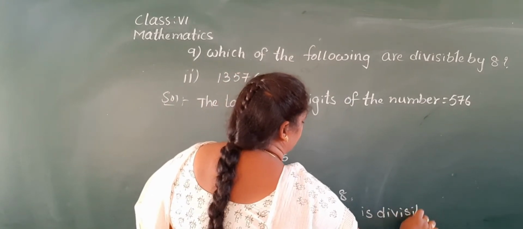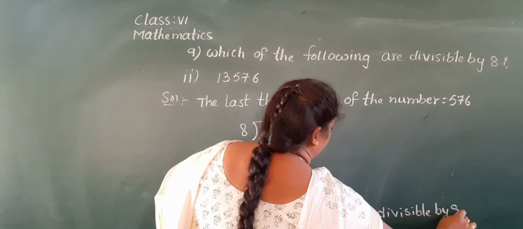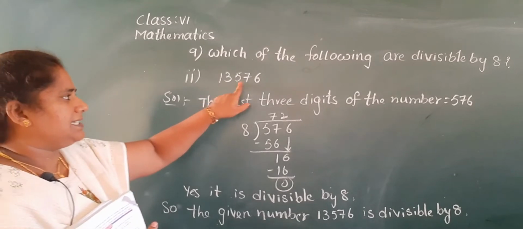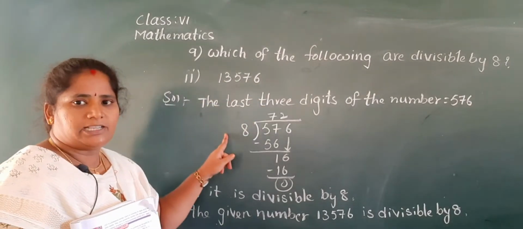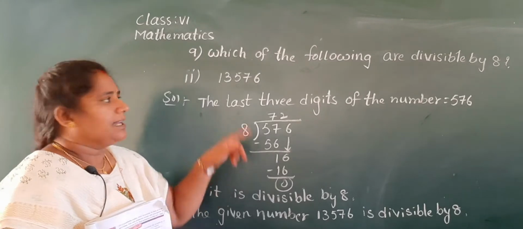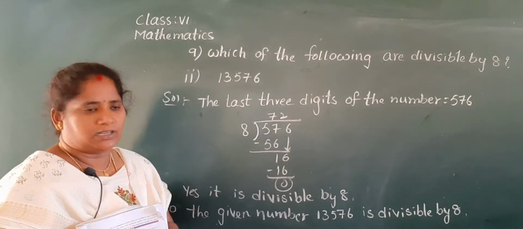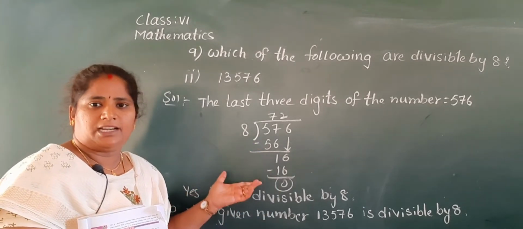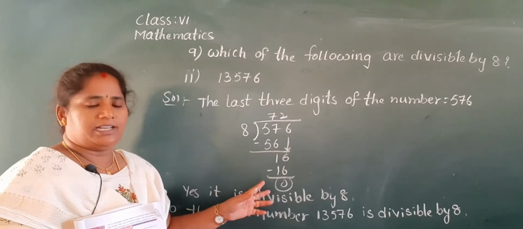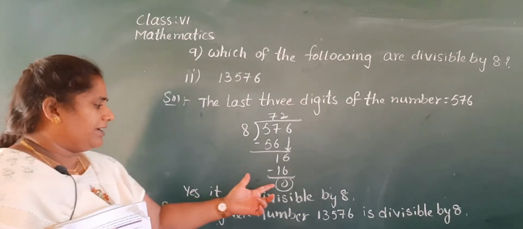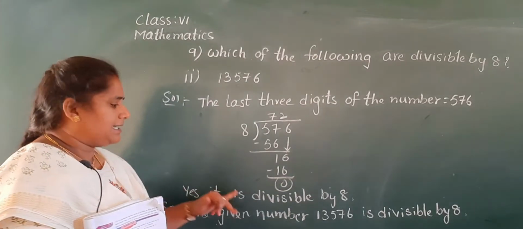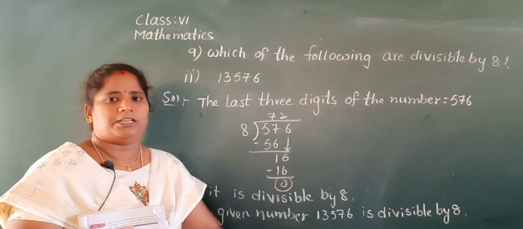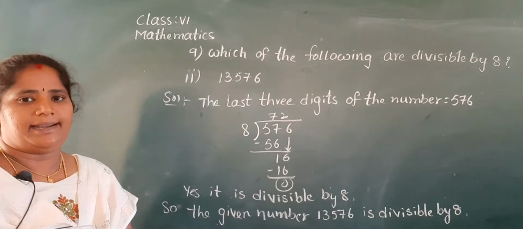Very, very easy. Like this only we check divisibility by 8. So how do you check? First you write the last 3 digits of the given number. If the last 3 digits of the given number are divisible by 8, then the given number is divisible by 8. How do you know? If the remainder is equal to 0, then it is divisible by 8. If the remainder is not equal to 0, then it is not divisible by 8. But here we get the remainder 0, so it is divisible by 8. So the given number 13,576 is divisible by 8. Note down in your classwork neatly, children.